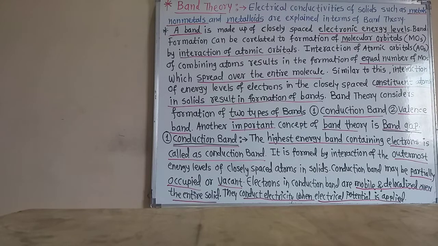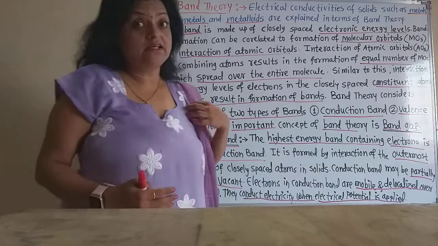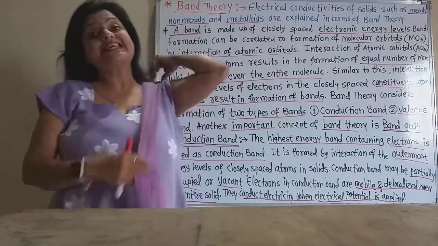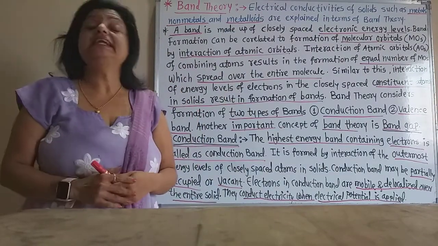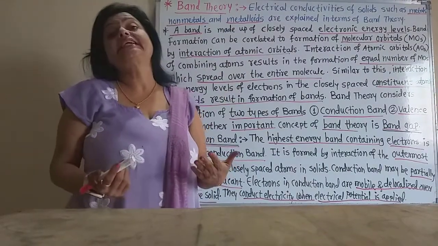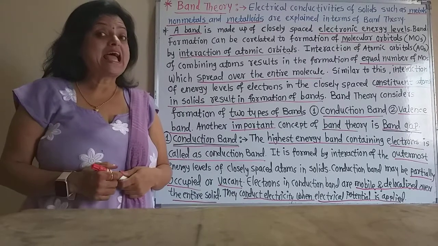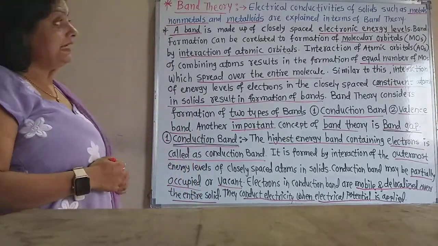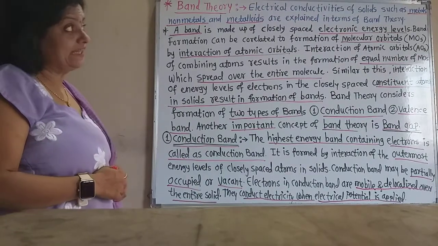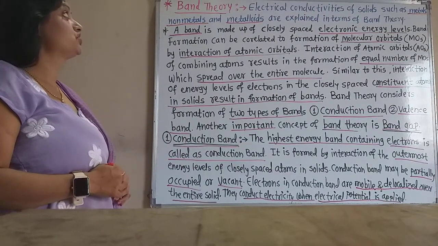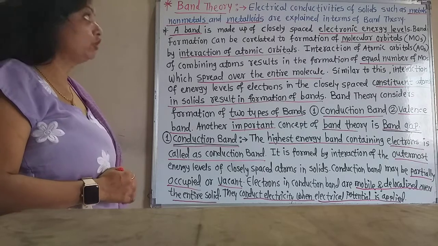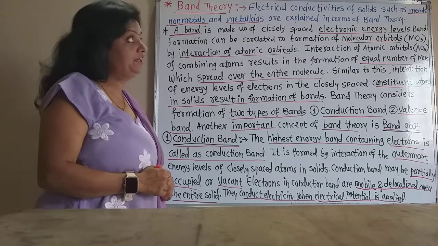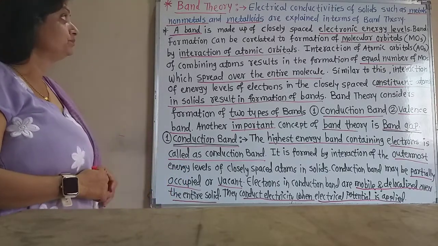Now again, pay attention, students, on the blackboard. This band theory determines that some solids are metals, that is, they conduct electricity, some solids are non-metals, and some solids are metalloids. Now electrical conductivities of solids such as metals, non-metals and metalloids are explained in terms of band theory.